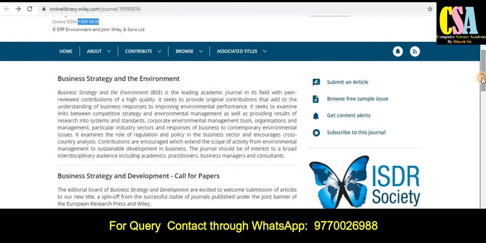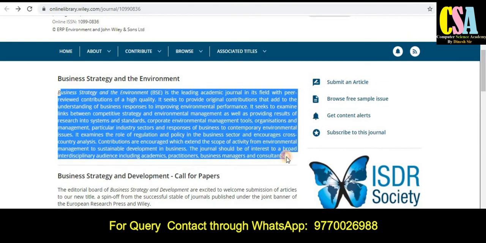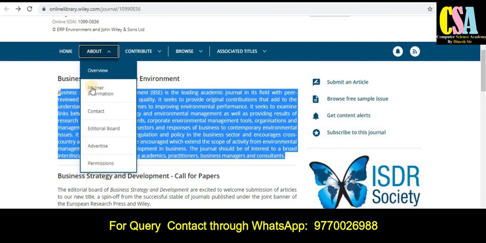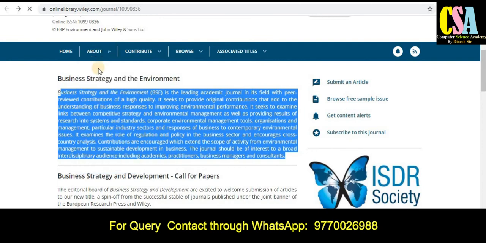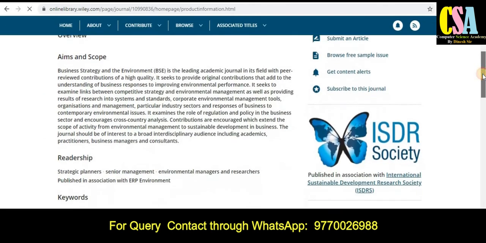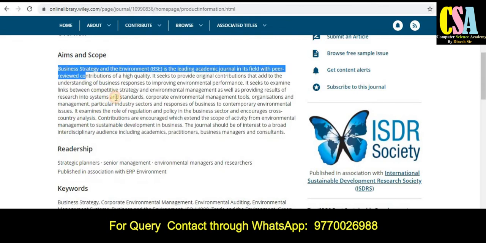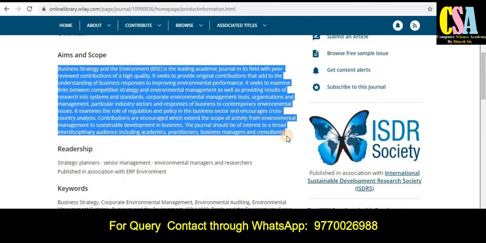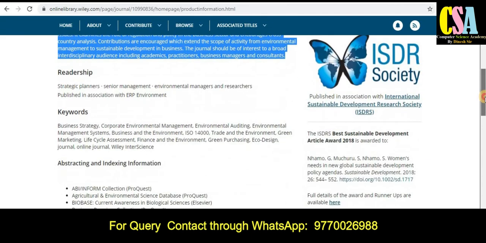And if you want to know more about this journal, read this section very carefully. Here you will find a brief introduction about this particular journal, what types of papers are accepted by this journal. And if you want to know more, just click on this overview, and it will redirect you to the aim and scope, what are the topics and titles. So you have to find out all the things very carefully. Explore this section very carefully. Here you will get all the things.